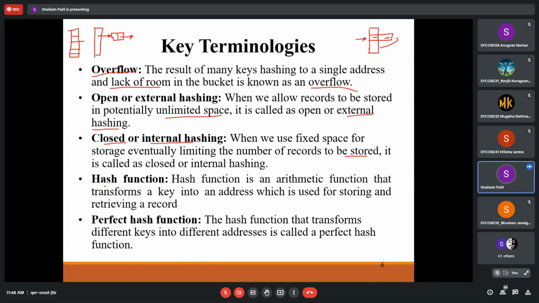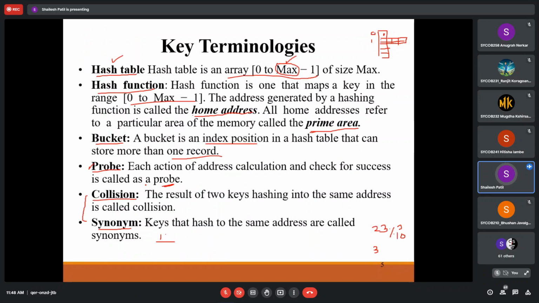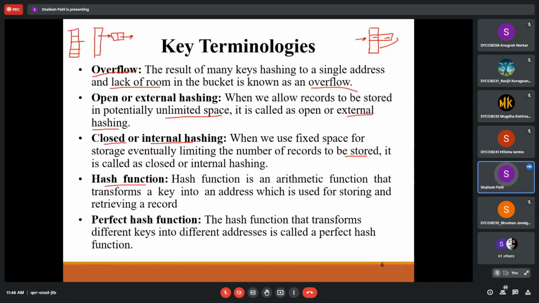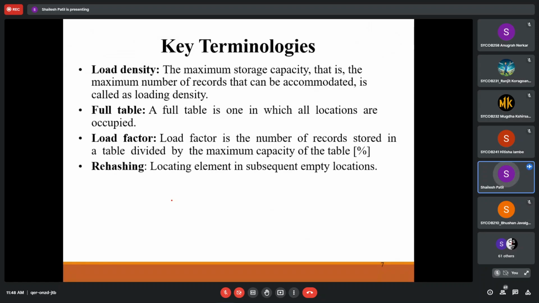The next thing we have is the hash function, which we have already seen, and the perfect hash function. What we mean by a perfect hash function is that it transforms different keys into different addresses. So there is no collision; the same address should not be repeated. So these are the four terminologies.